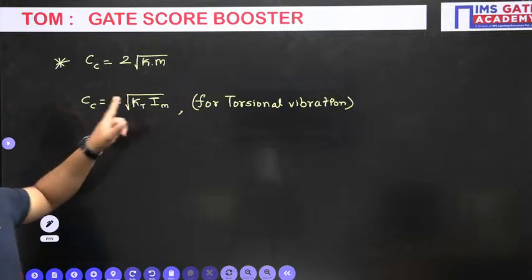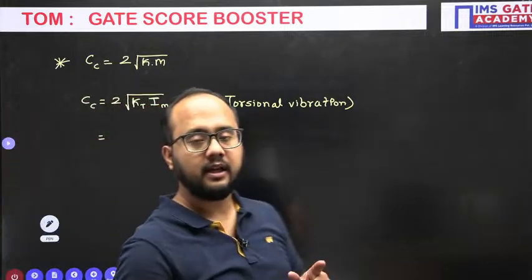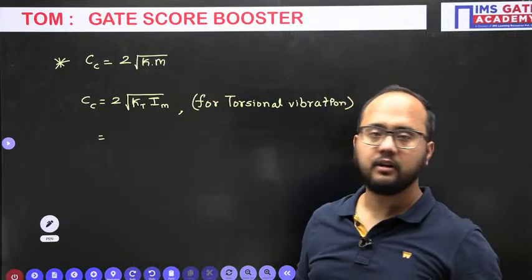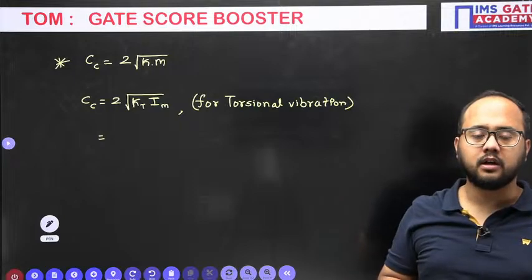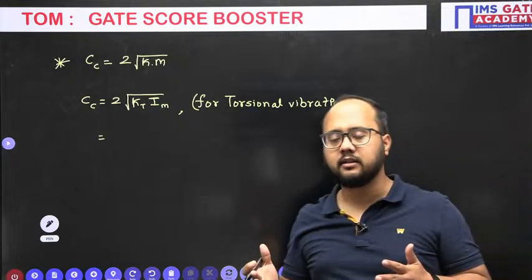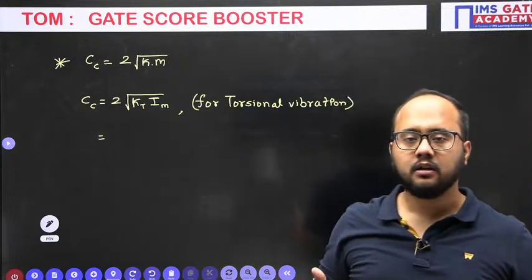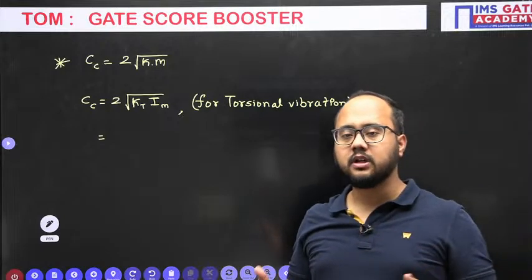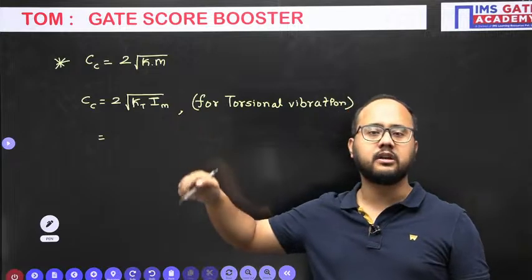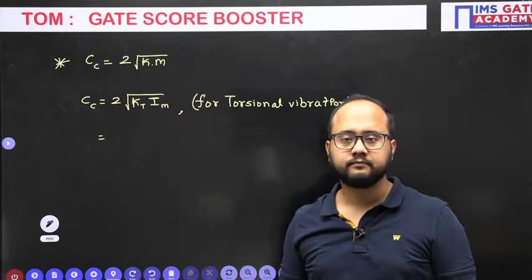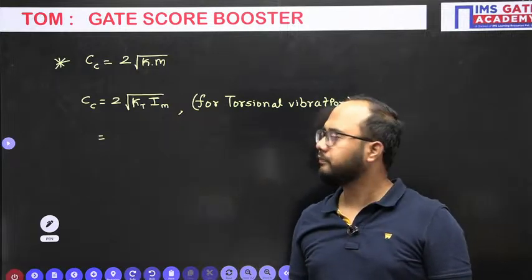Instead of stiffness, we will have torsional stiffness, and then mass moment of inertia instead of keeping the mass m value, because in rotation, mass is not important. How the mass is distributed is what is important. How the mass is distributed is calculated by using a parameter called mass moment of inertia. Clear? Okay.